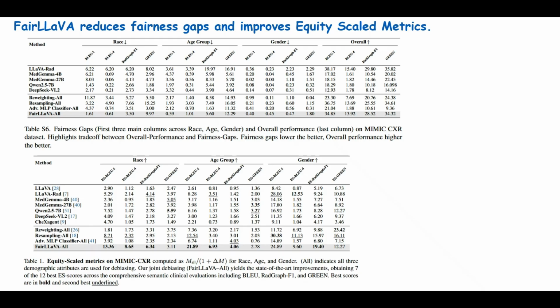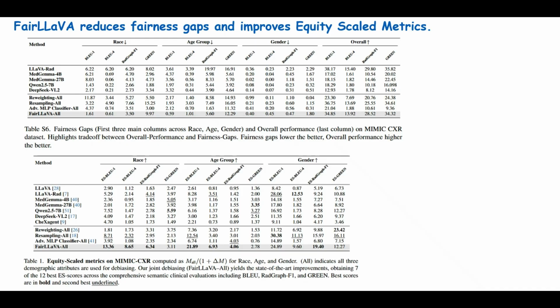Next, in the next table, we report equity scale metrics. These are important because they combine two goals: maintaining strong clinical report quality while reducing demographic disparity. FairLLaVA improves these equity scale metrics as well across several metrics, showing that the method does not simply sacrifice overall performance to look fairer. Instead, it preserves useful report generation while reducing subgroup gaps.